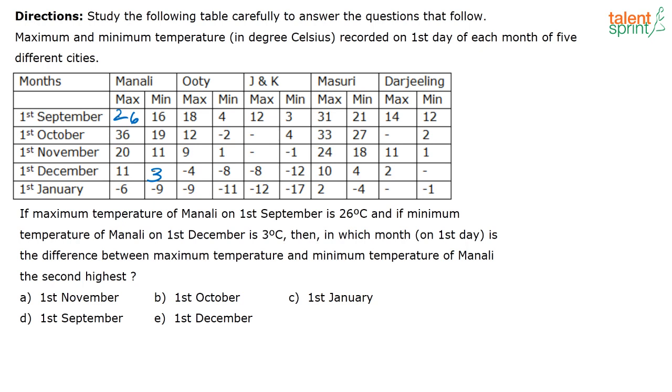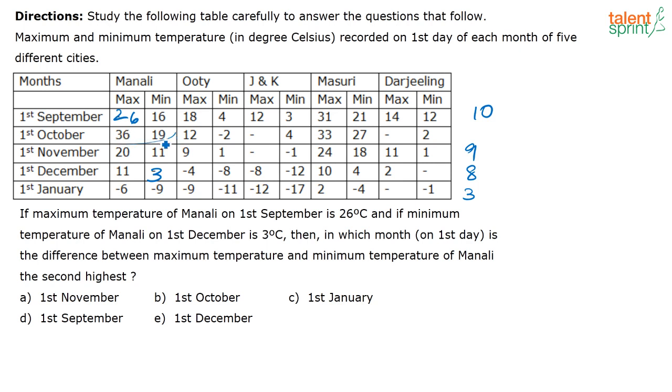Now, difference means, see, first you do 26 minus 16, correct? For 1st September, the difference between the maximum and the minimum temperature is 26 minus 16, that is equal to 10. Next you have 36 minus 19. Just compare the temperatures themselves, you will be able to arrive at the answer. Then you have 20 minus 11, which is equal to 9. 11 minus 3, I am just calculating the easy ones, is 8. Then 6 minus 9, that is 3.